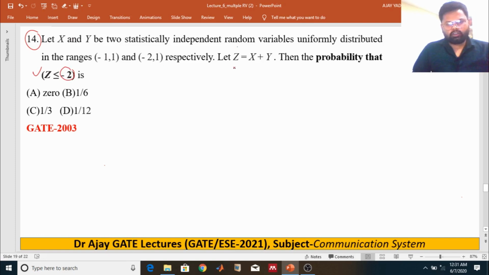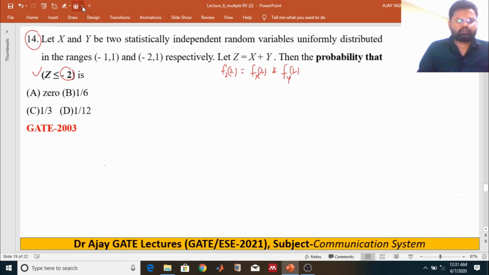You know that if z is equal to x plus y, then the PDF of z is the PDF of x convolved with the PDF of y, so we put the value of z in the individual random variables x and y, right.